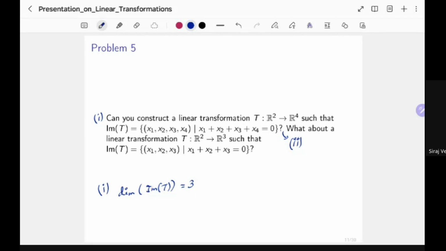Now, if you try to use the rank nullity theorem, you will see that this is ridiculous, because this plus the dimension of the kernel must add up to 2.